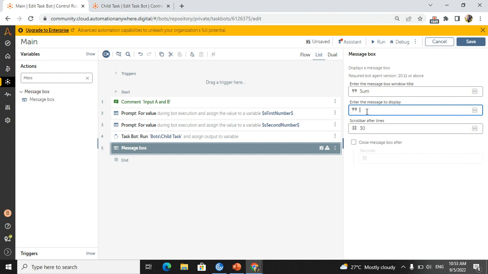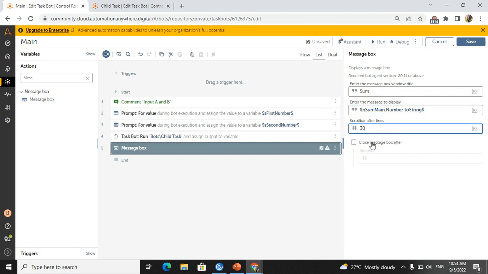For the message box display, I will take n sum main. If you see here, you will get a red mark. Whenever you want to show the result in a message box, we have to convert it to string. That is the most important thing. So what I will do is n sum number, same way, dot to string. Okay, and scroll bar and close.